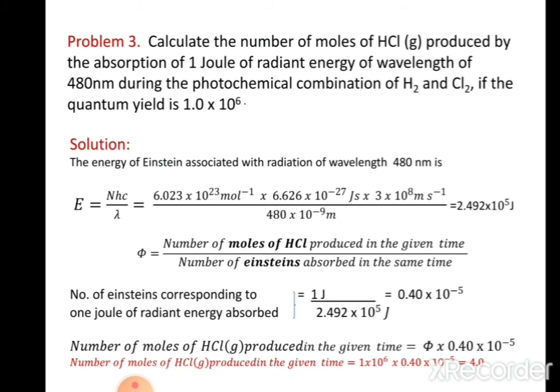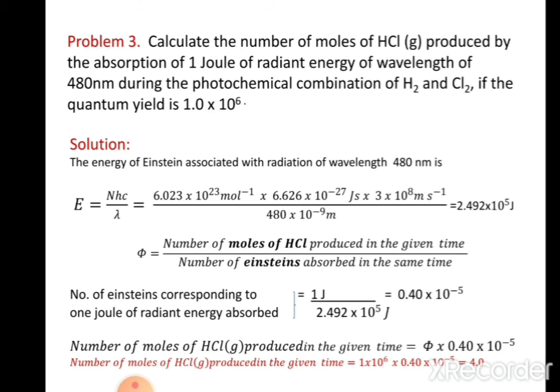So, in order to calculate the number of Einsteins corresponding to 1 joule of radiant energy absorbed, it is equal to 1 joule divided by 2.492 × 10^5 joules. The answer is 0.40 × 10^-5.